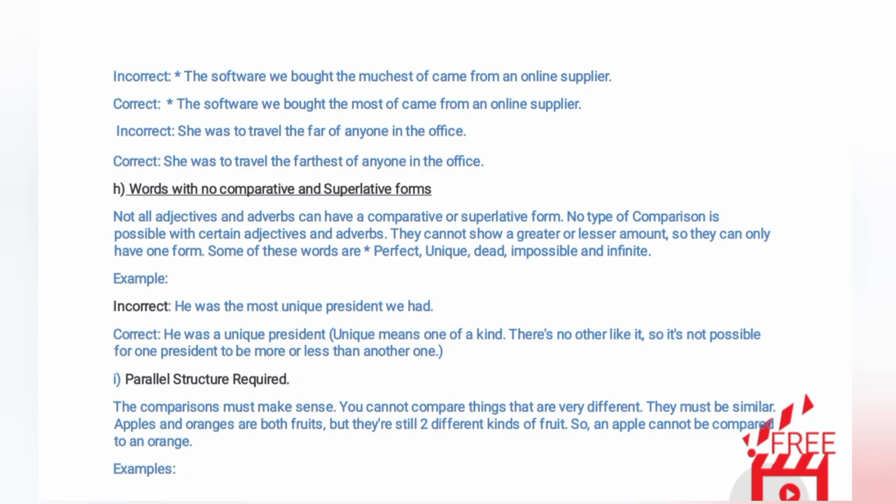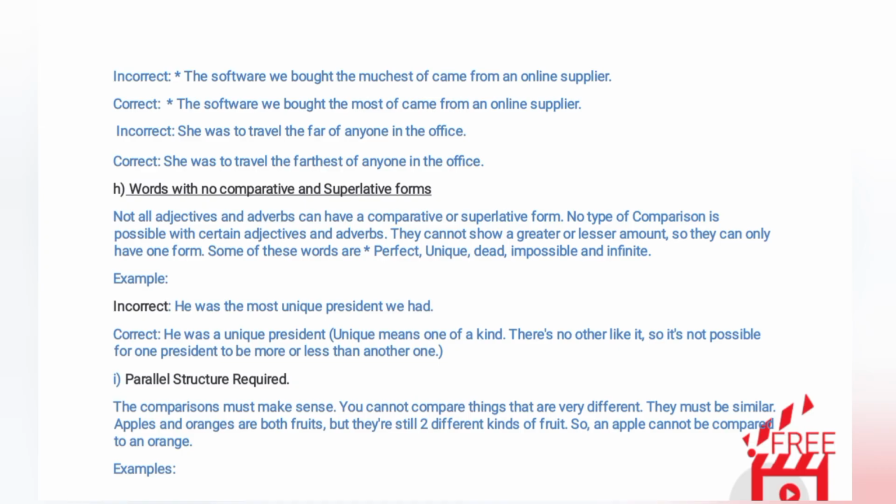Example. Incorrect. He was the most unique president we had. Correct. He was a unique president. Unique means one of a kind. There's no other like it, so it's not possible for one president to be more or less than another one.